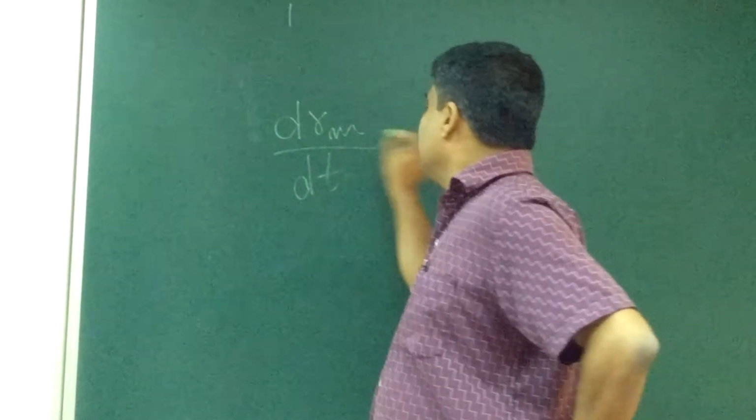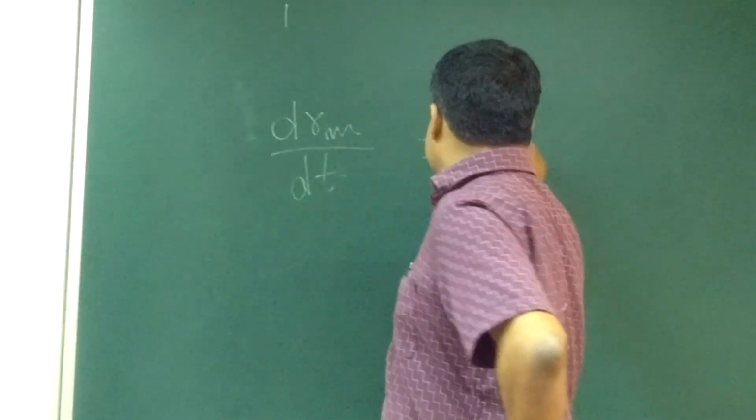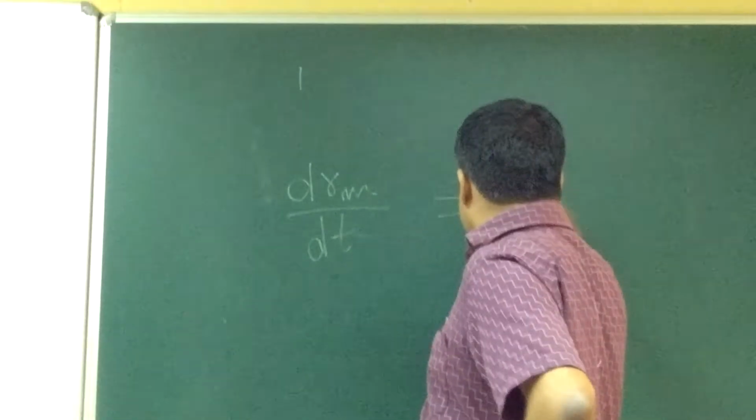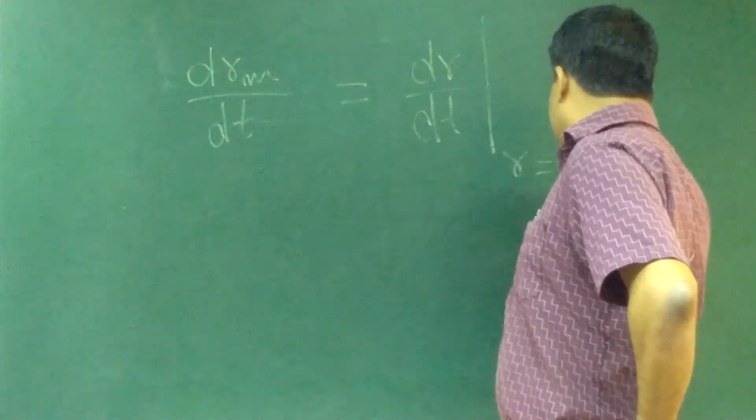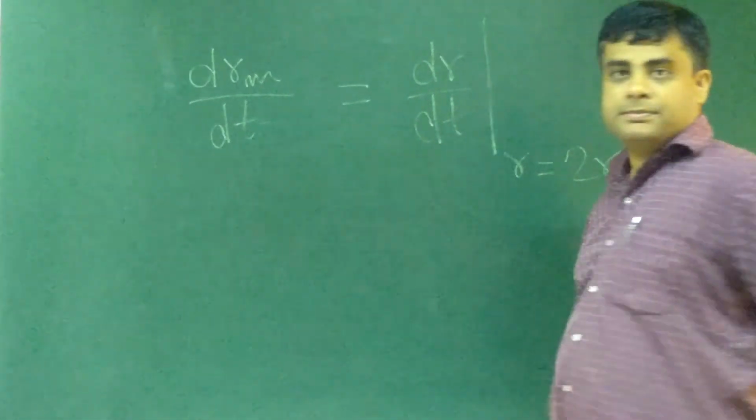The maximum growth rate observed is dR/dt at R equal to 2Rm.